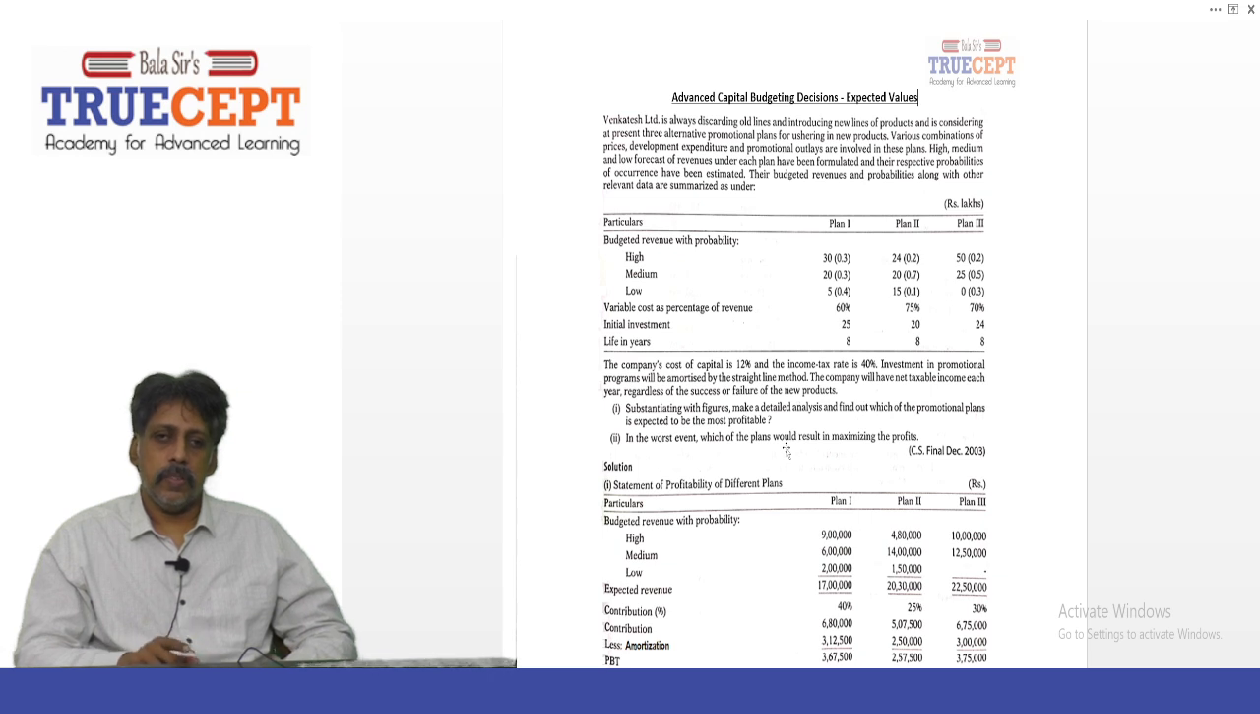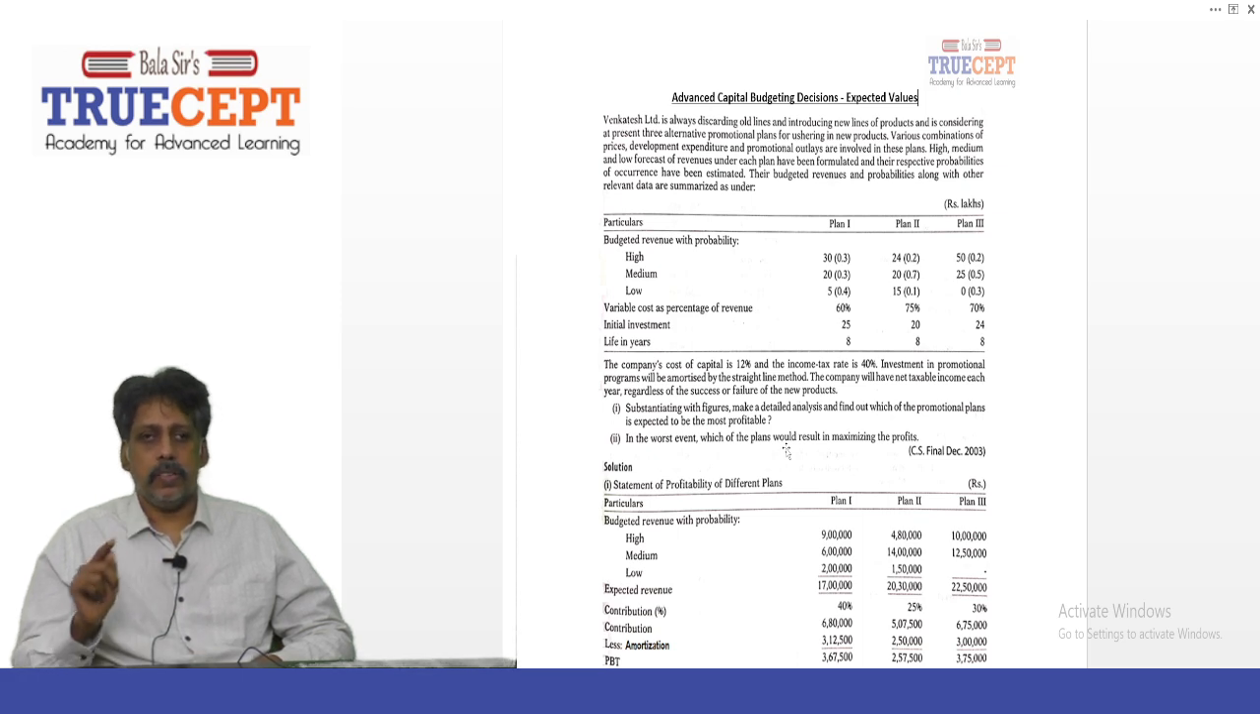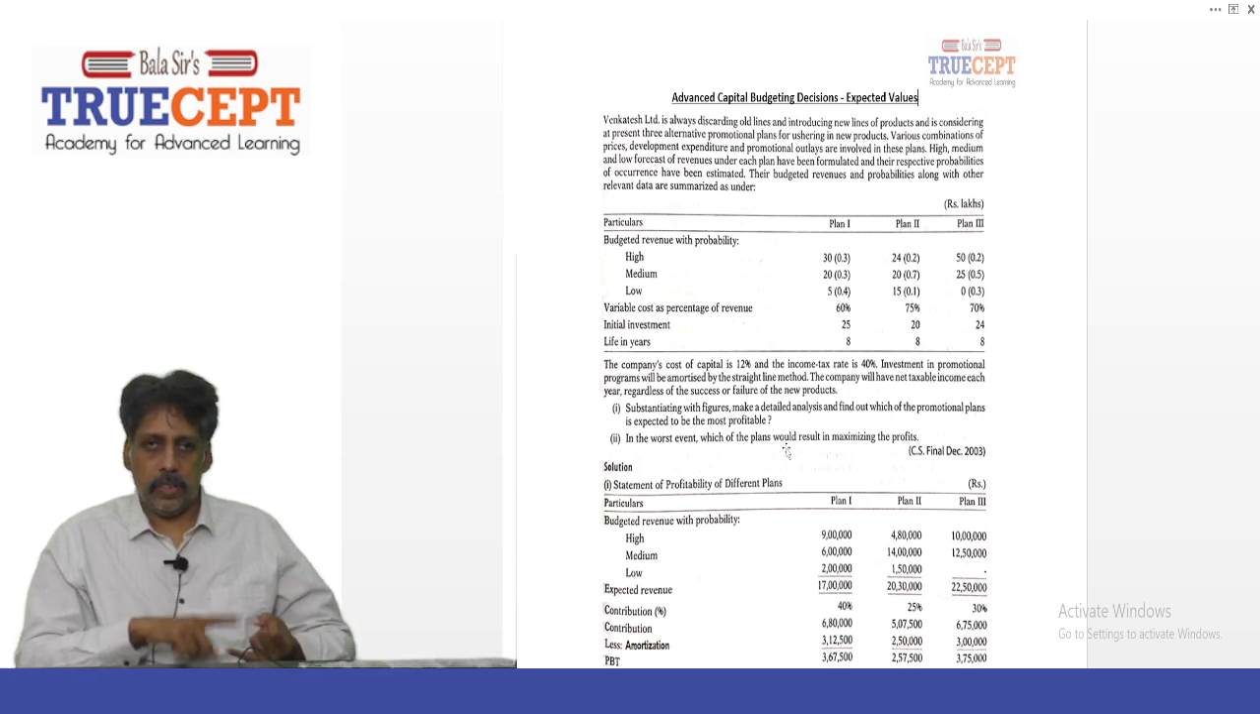Next, the variable cost as a percentage of revenue is given. For plan 1, it is 60%. That means the variable cost is 60% of sales, so the balance 40% represents contribution to sales. For plan 2, it is 75%, which means 25% is your contribution to sales ratio. Then 70% for plan 3, which means 30% is your contribution margin to sales.